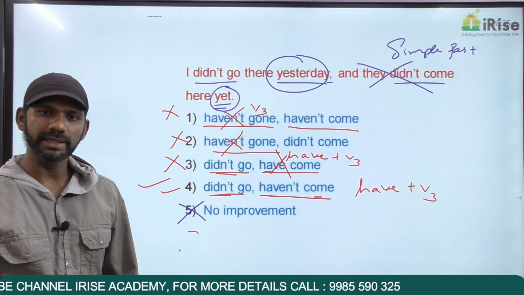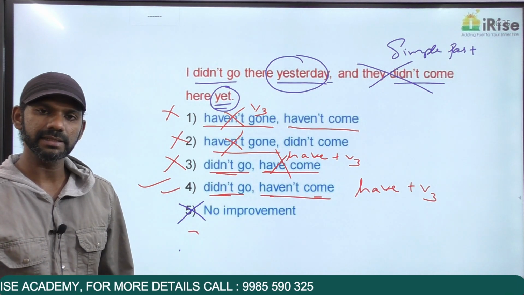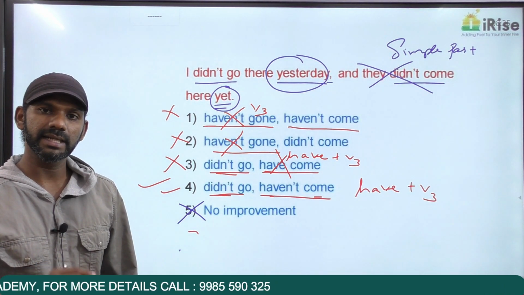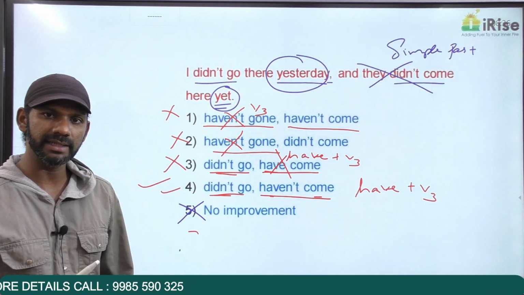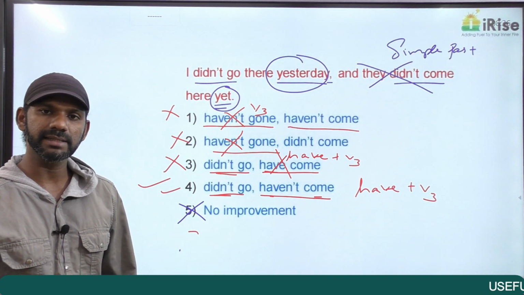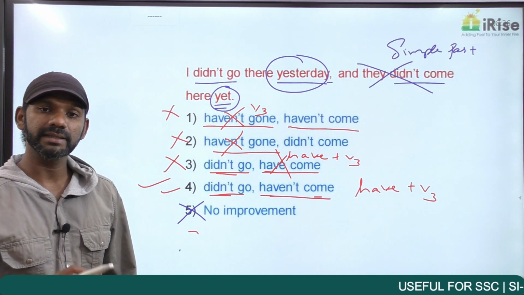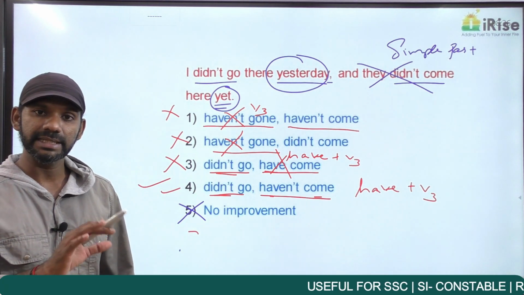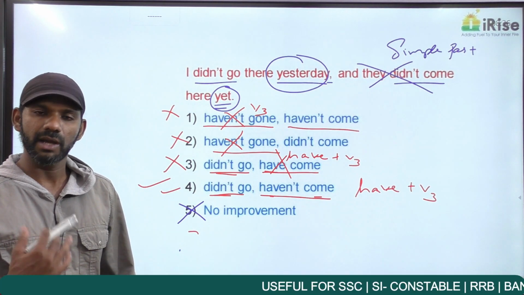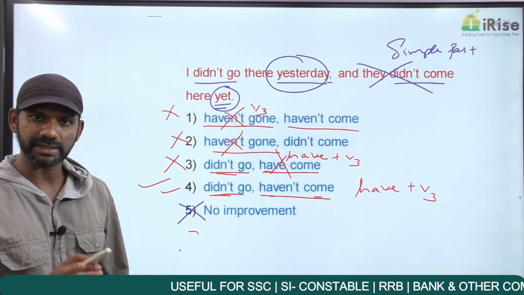Now, if there are words like yesterday, yet, if there are words in a sentence that tell us about the tense and the category of every idea in a sentence, tense consistency does not matter. I repeat, when there are words that tell us about the tense and the category of every idea in a sentence, tense consistency does not matter. Or else, from the beginning to the end, a sentence must be in the same tense.